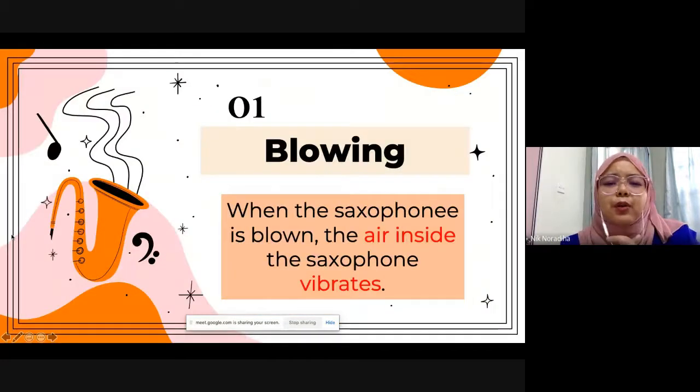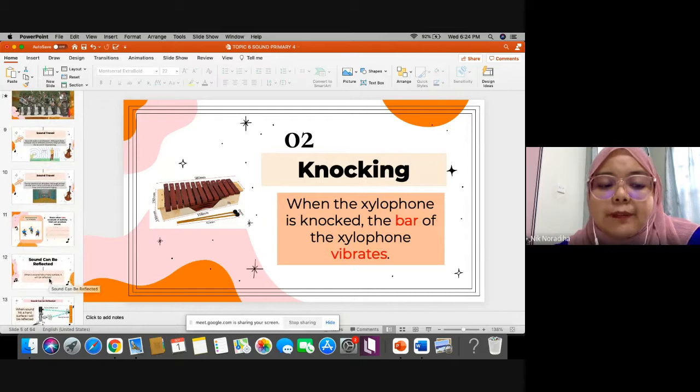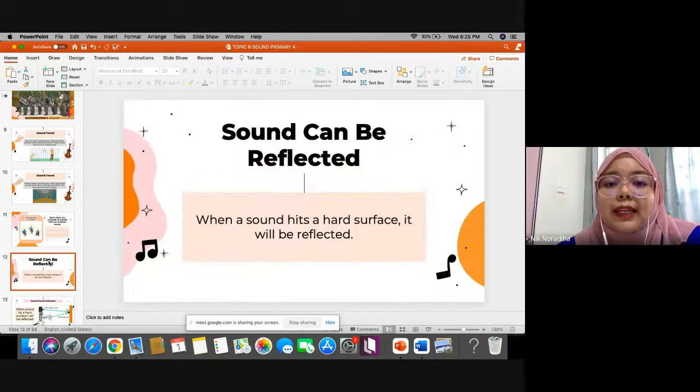As we know, after the sound travels, of course it will hit something. It will hit a smooth surface, rough surface, and also a hard surface. So today we are going to look at what happens if sound hits a hard surface.